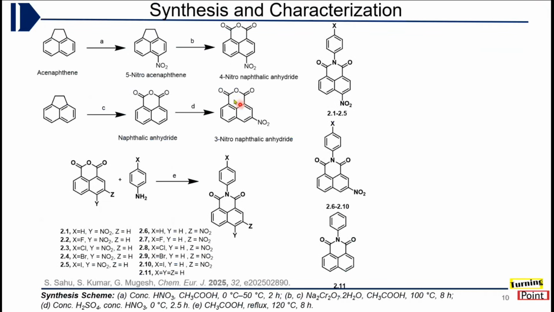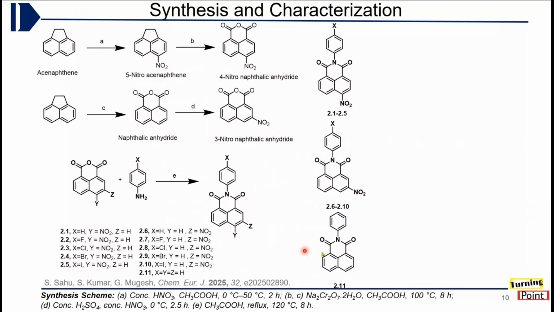So the synthesis was very straightforward. We started with acenaphthene, which we nitrated to get 5-nitroacenaphthene, and which was oxidized to get this anhydride. In the second step, we wanted to synthesize at the 3 position to establish a structure-activity relationship. One important thing to notice in this synthesis is that here we first do oxidation, so that the electron withdrawing group now will direct the nitration to the meta position, whereas where we first do nitration, it can go to the 4th position. So this was the synthesis part.